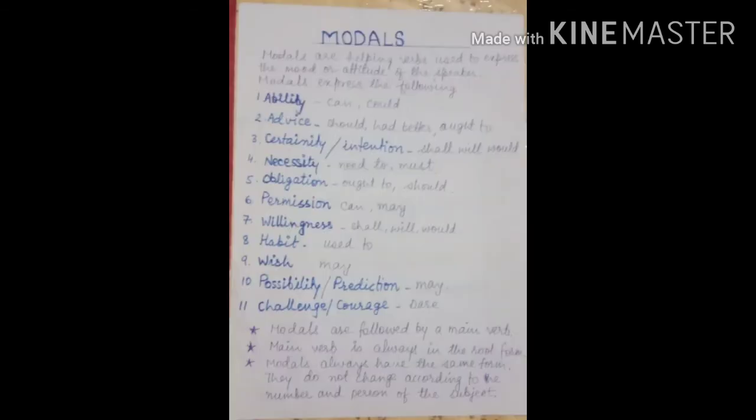For ability, we use can and could. Can and could can be used to express physical or mental ability. Second is advice. For giving or taking advice, we use should, had better, ought to. Certainty and intention, we use will, shall, or would. For necessity, need to, must. Obligation, ought to, and should.